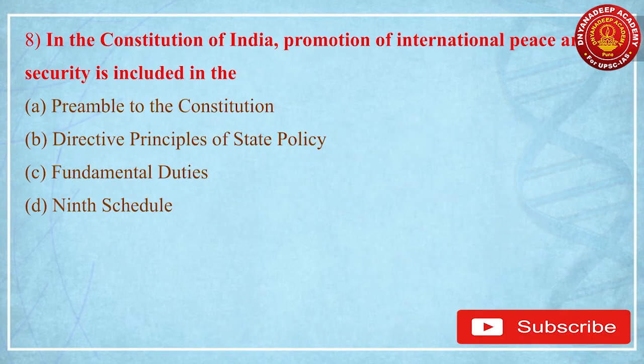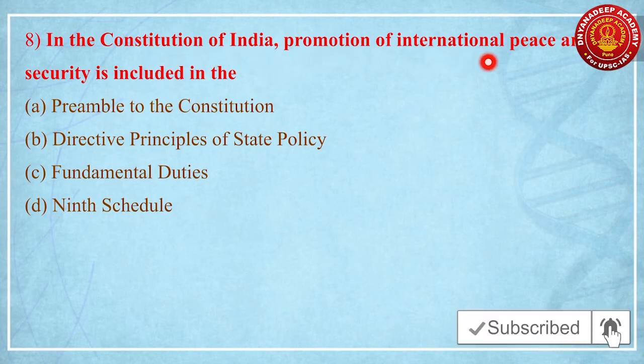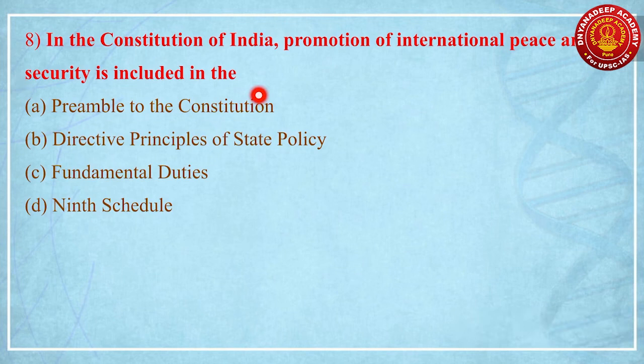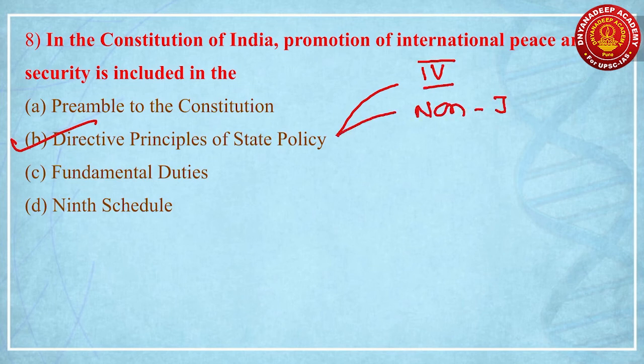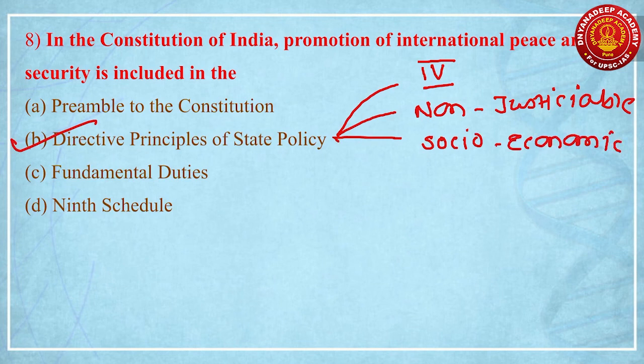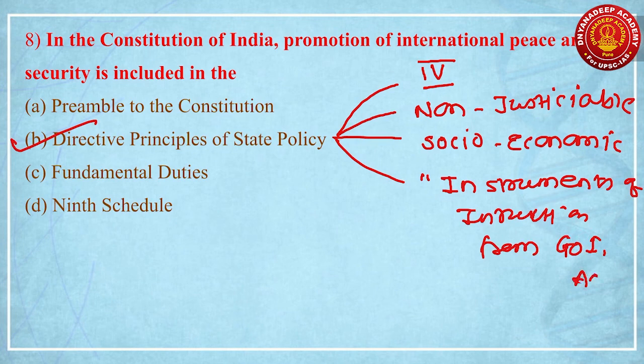Then the 8th question. In the Constitution of India, promotion of international peace and security is included in which part? Very straightforward question. It is included in the Directive Principles of State Policy. A few things about DPSP. First, DPSPs are given in Part 4 of the Indian Constitution. Second, it is the non-justiciable part of the Indian Constitution. Third, DPSP aims at promoting socio-economic democracy. Fourth, the DPSPs have been taken from the Instrument of Instructions of the Government of India Act 1935, right? These are a few basic things that everyone should know.